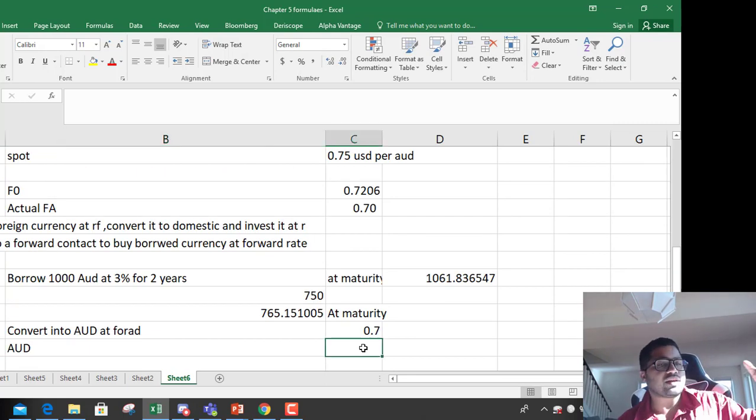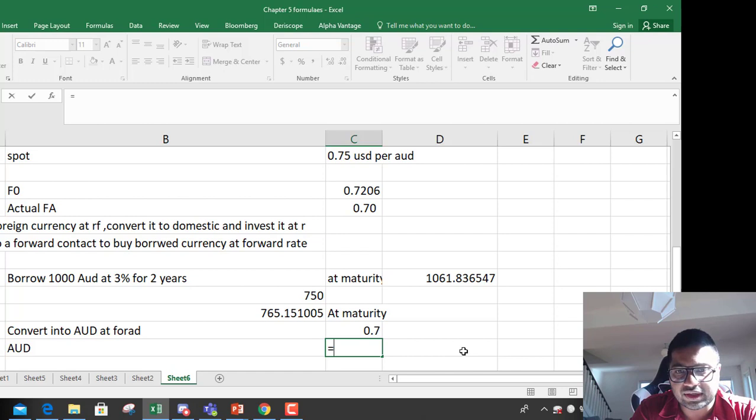What is happening? You borrowed 1000 AUD, so you had to pay 1061 when the maturity happens after 2 years. But whatever you borrowed, you converted into USD, invested in USD, and you got into a buy contract to convert these USD at the actual forward rate.